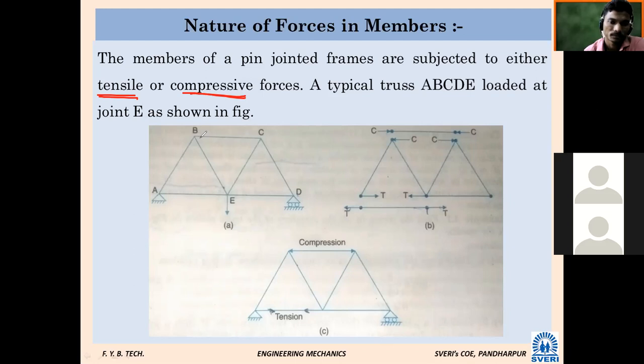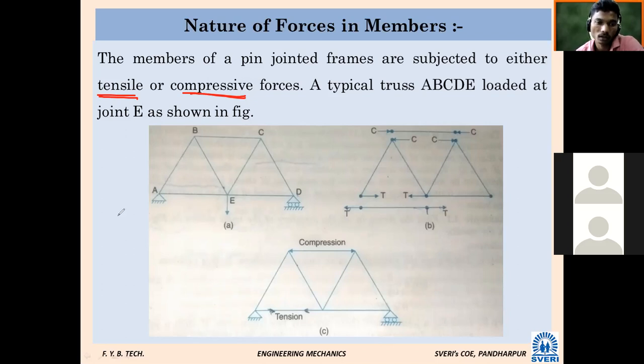Assumption? Ends of members are hinged. Very good. Ends of the members are hinged or pin joint. That was the four assumptions. Now, the nature of forces we are going to find in the member will be either tensile or compressive.